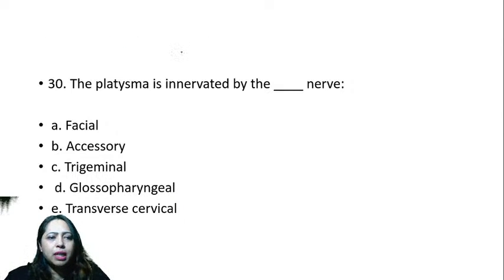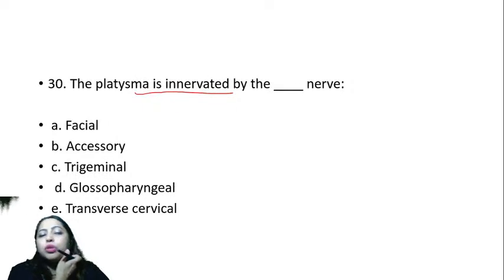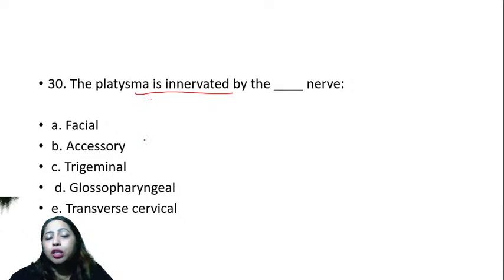Okay, how many of you can answer this? Platysma is innervated by which nerve? I'm going to give you a second to think. Now, platysma is what type of a muscle? Is it a skeletal muscle? Is it categorized under muscles of mastication or facial expression? I would believe it is a muscle of facial expression.